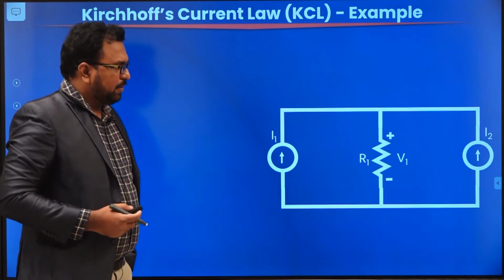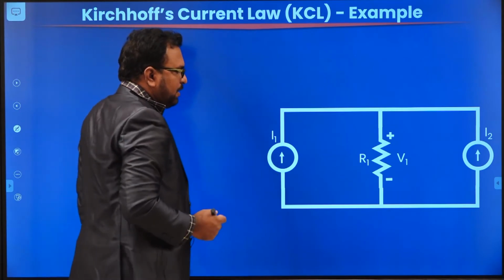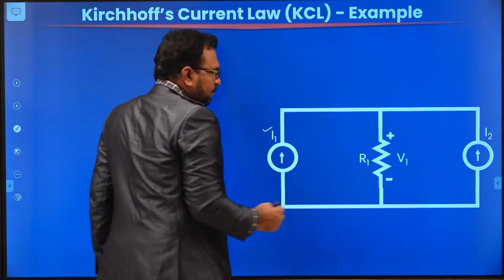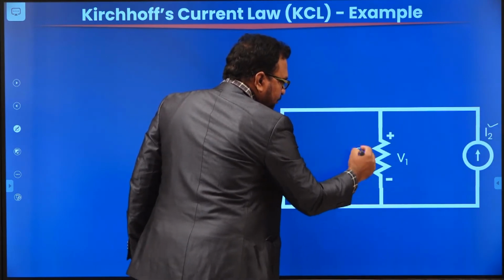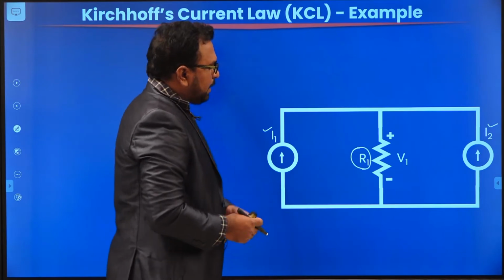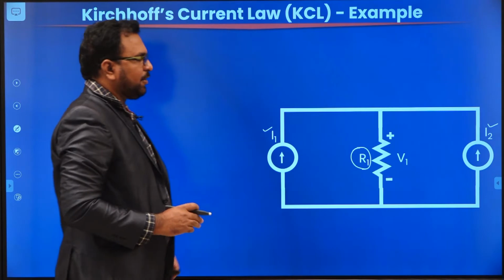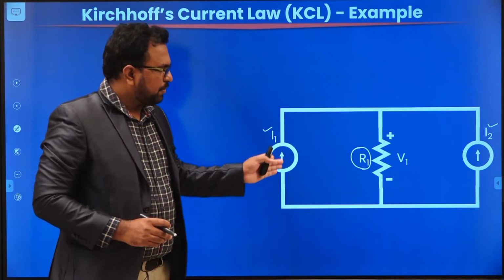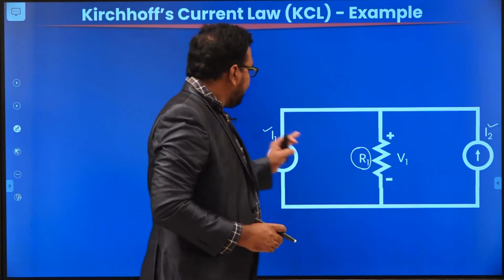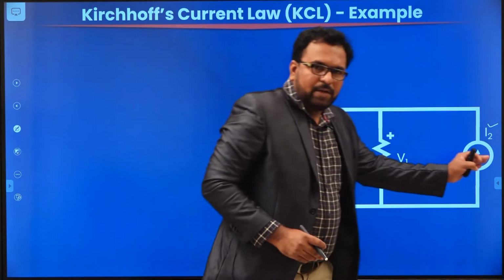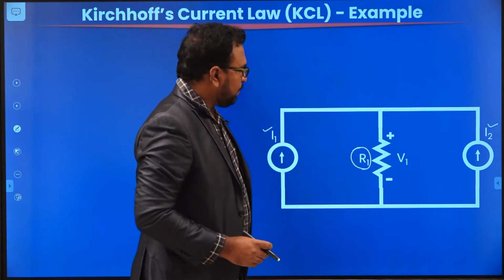Let us consider an electrical circuit like this. Here there are two current sources, I1 and I2, and we have a resistance R1. Now what is the voltage across R1? V1. This is the circuit we have been given. We have two current sources and one resistor, and we know the voltage across the resistor. That means we know the value of I1, I2, R1, and the voltage across R1.